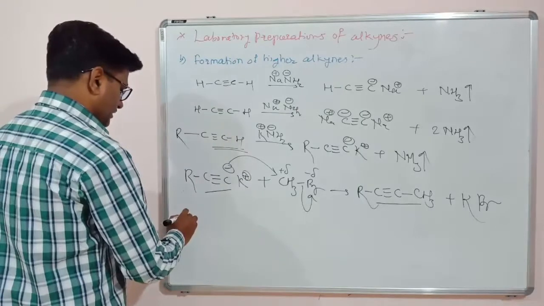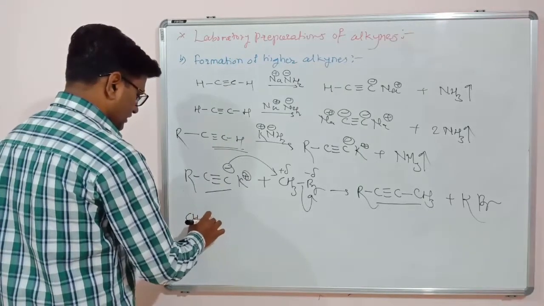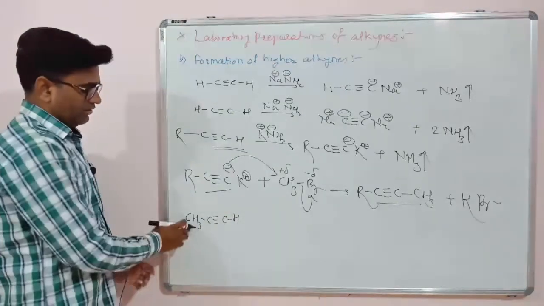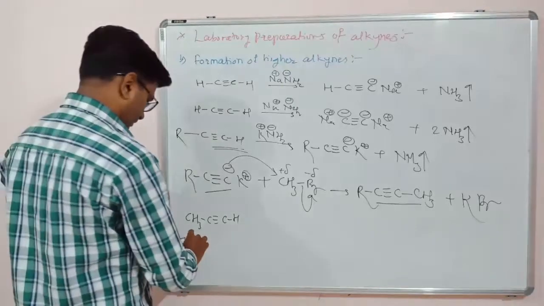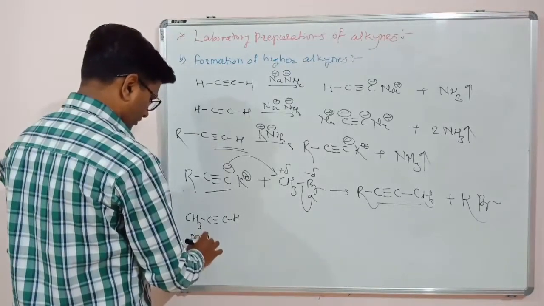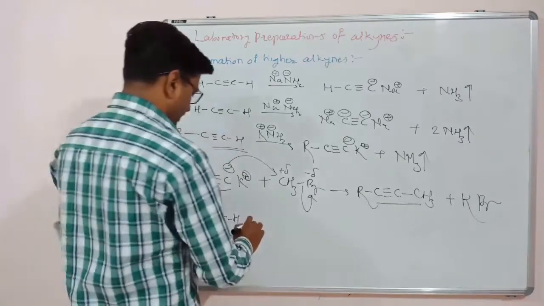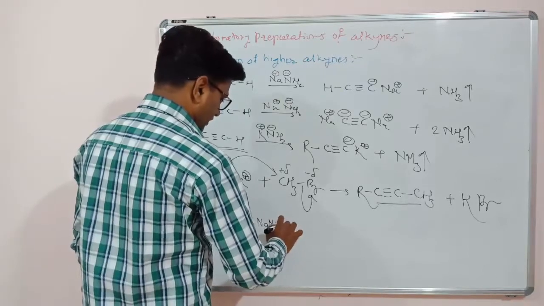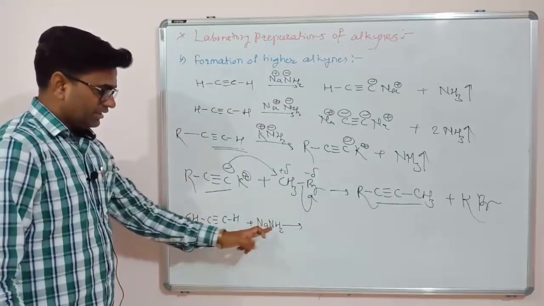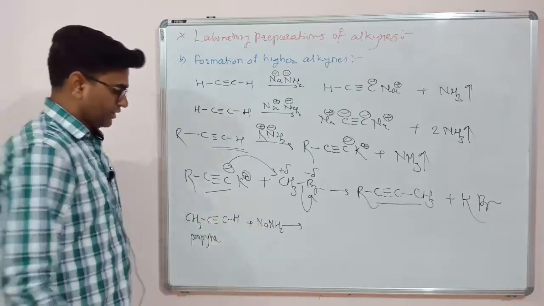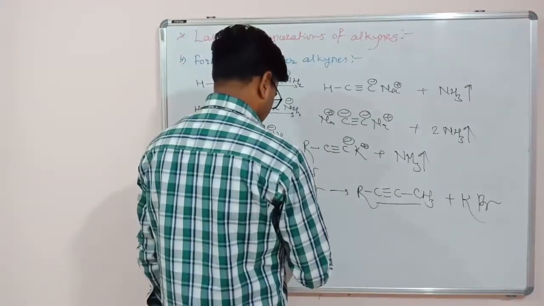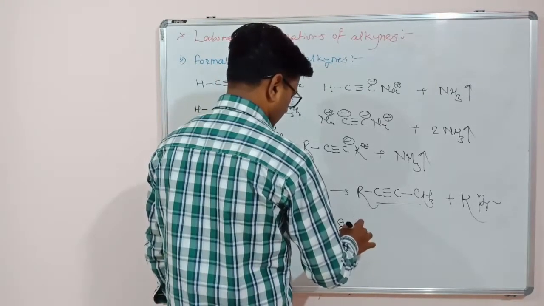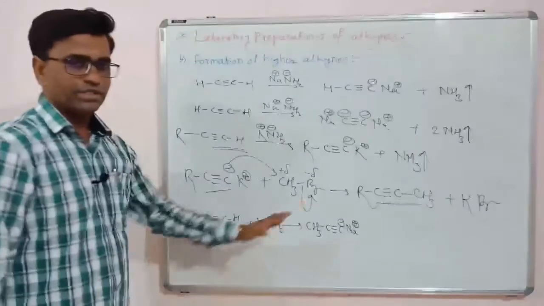Another example we will learn. For example, this is CH3 C triple bond CH. What is the name of this alkyne? 1, 2, 3. So this is propyne. If you are reacting it with NaNH2, what will happen? This NH2 will abstract this acidic proton and form the sodium salt of propyne. So the product will be CH3 C triple bond C minus and Na plus. The byproduct is ammonia.